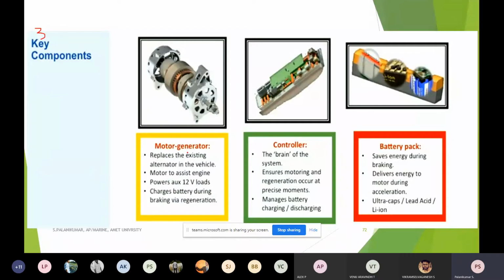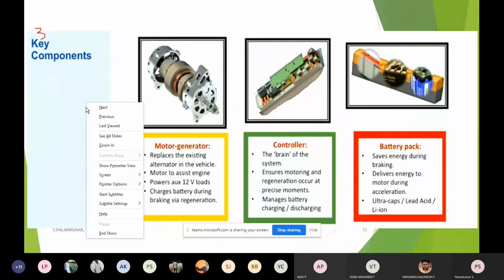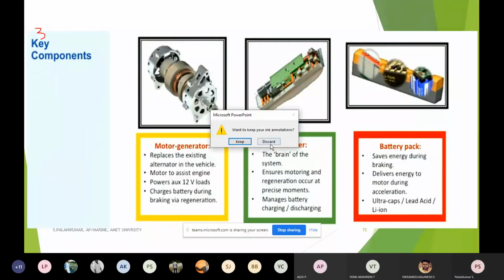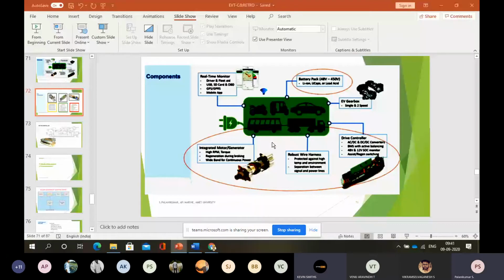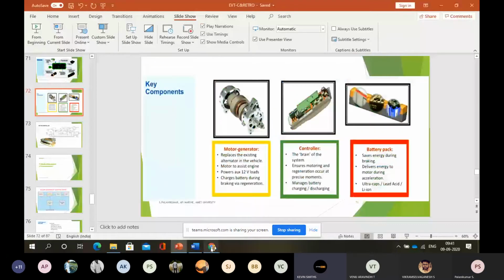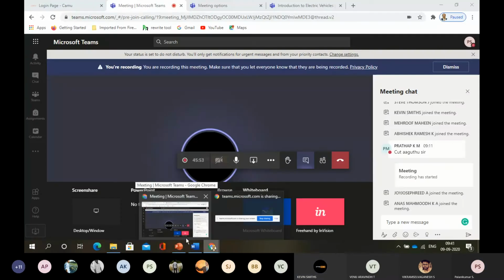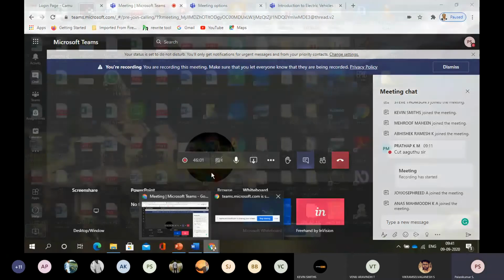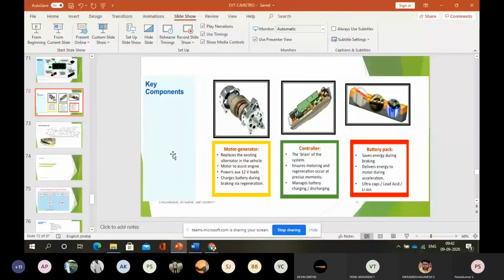In the case of an electric vehicle, it replaces... Any questions I want to know? Any questions? No, sir. Okay. Any others? Any questions? No. Shall I proceed? Shall I proceed further? Okay.